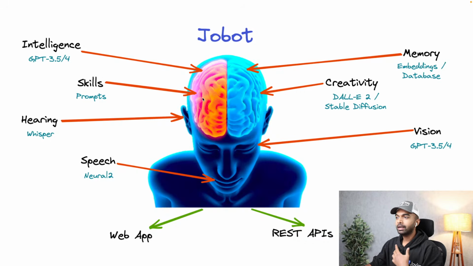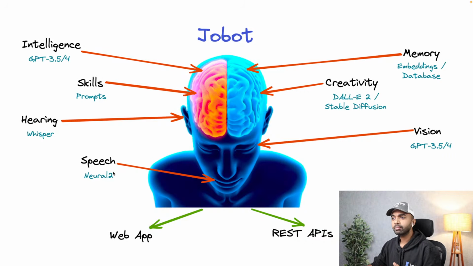We are going to try to build Jobot, an AI, an artificial intelligence agent, and we are going to give it a bunch of different abilities. Starting with intelligence, where we are going to use GPT 3.5 or GPT 4 as the backend. Then we are also going to give it some skills where we are going to create some prompts, and you're going to learn a lot of tricks related to prompt engineering, which is one of the most desirable skills in 2023. Then we are going to give it the ability to hear, where it can understand human language, voice.